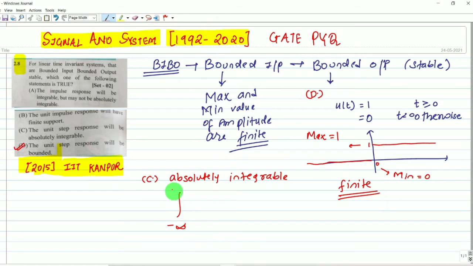We have to integrate from minus infinity to infinity mod of y of t dt. This is the condition for absolutely integrable. This integration must be finite. If this integration equals a finite value, then we can say the system is absolutely integrable.